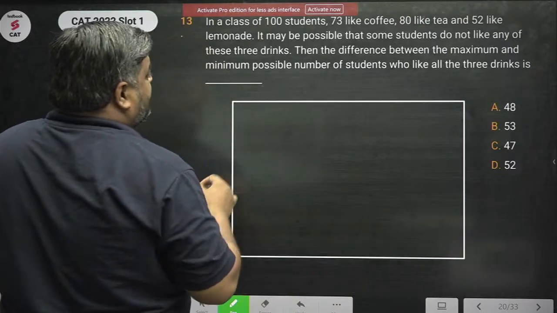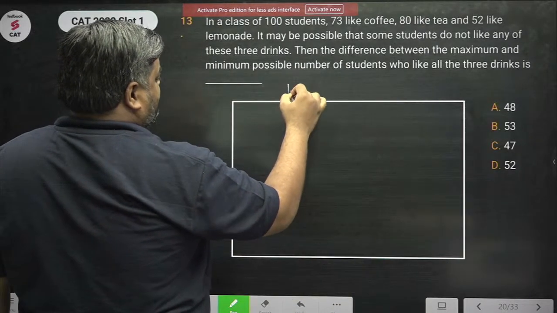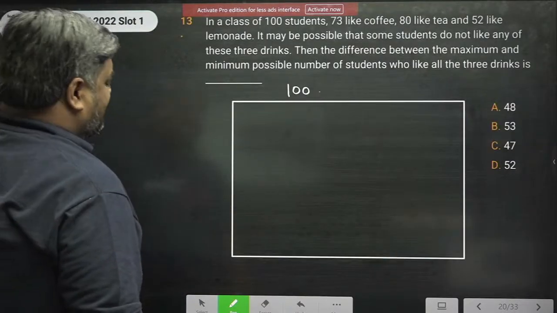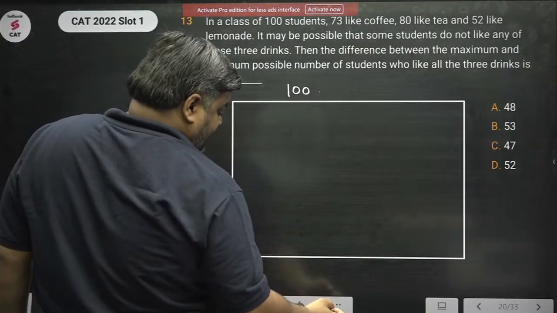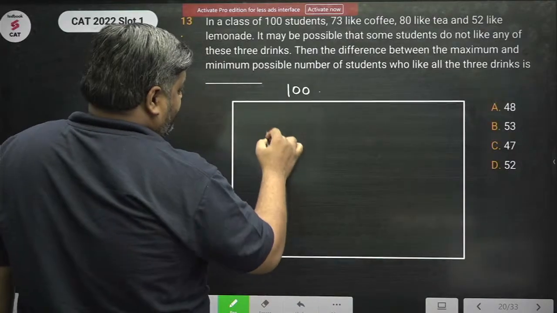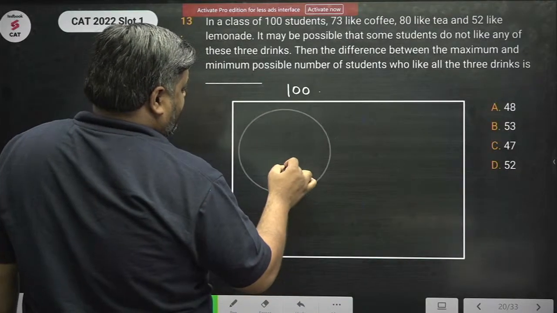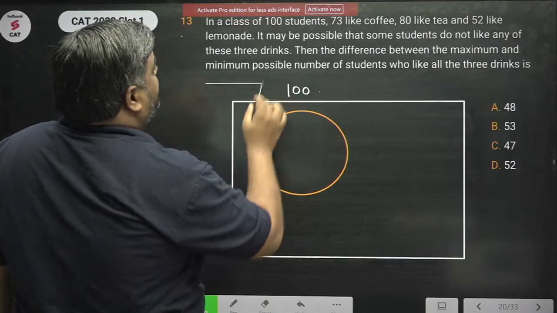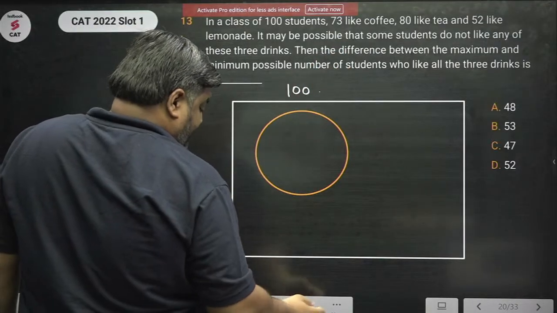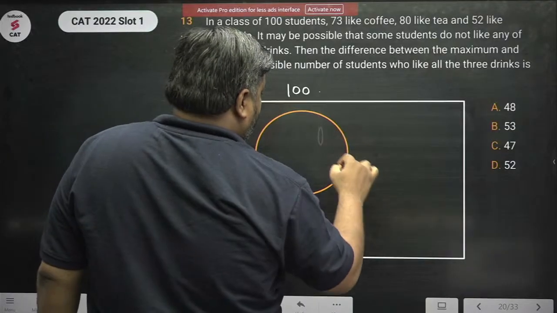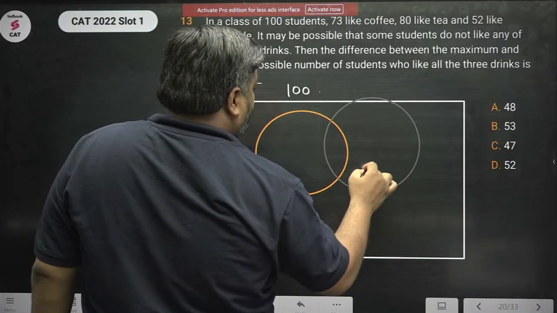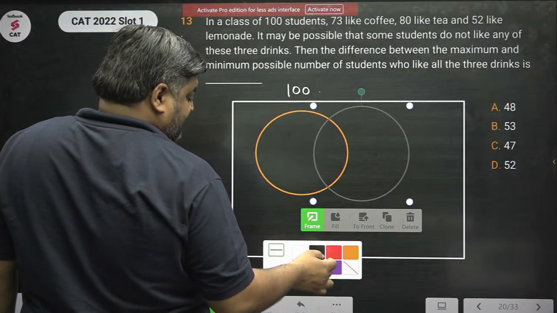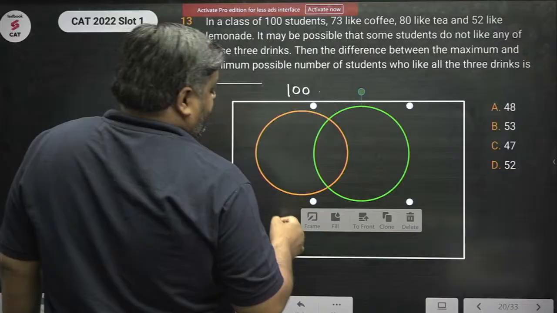Let this be the set of 100 students. Now I have the circle which represents all those who drink coffee. ठीक है, I have a circle which gives me all those who drink tea.